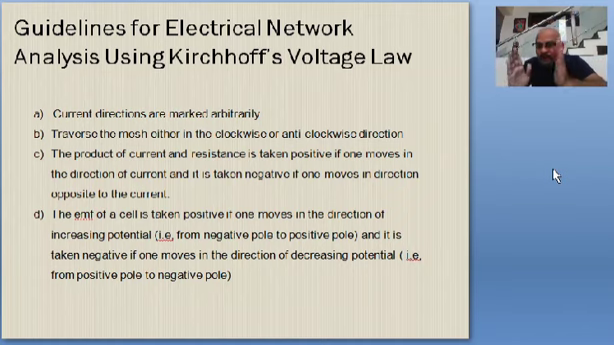So IR product is positive if we traverse the mesh in the direction of the current. IR product is negative if we traverse the mesh in the opposite direction. Similarly, EMF, while traveling from say A to B, if you move from,